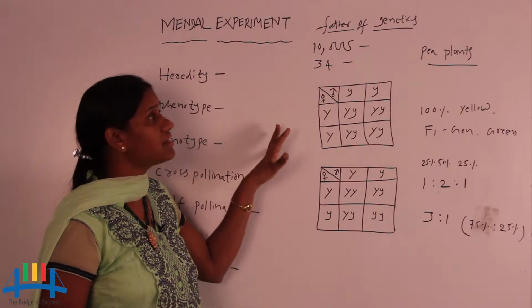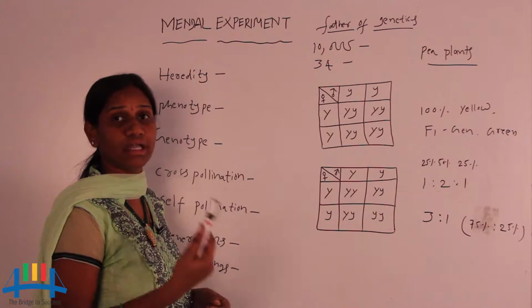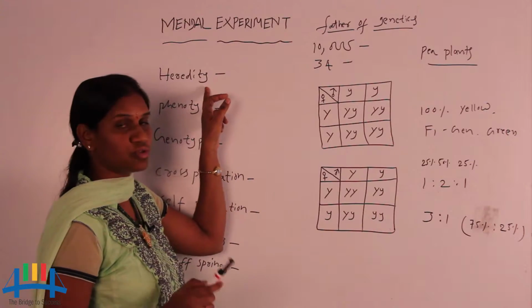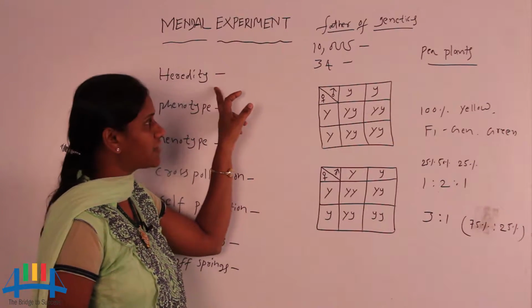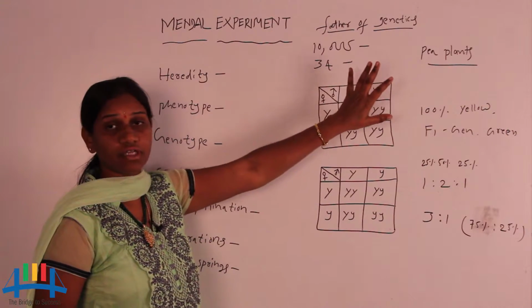Mendel is called the father of genetics. Mendel did many experiments on heredity through the genes, on how the genes affect traits and how the results come out. So he is called the father of genetics.